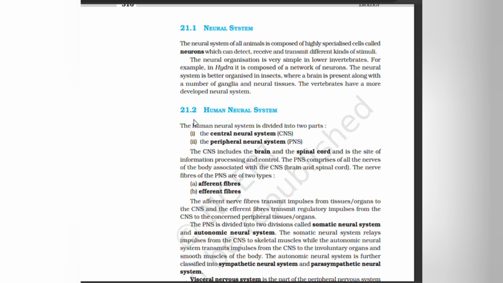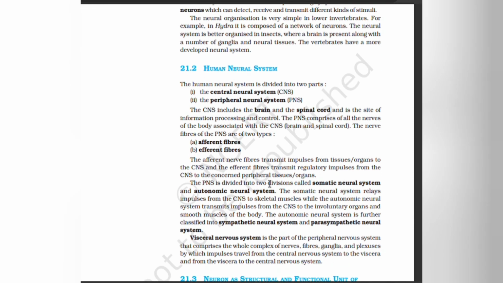Human neural system. The human neural system is divided into two parts, the central neural system and the peripheral neural system. Central neural system: it includes the brain and the spinal cord and is the site of information processing and control. The PNS comprises all the nerves of the body associated with the CNS. The nerve fibers of the PNS are of two types, afferent fibers and efferent fibers. The afferent nerve fibers transmit impulses from tissues and organs to the CNS, and the efferent fibers transmit regulatory impulses from the CNS to the concerned peripheral tissues or organs.